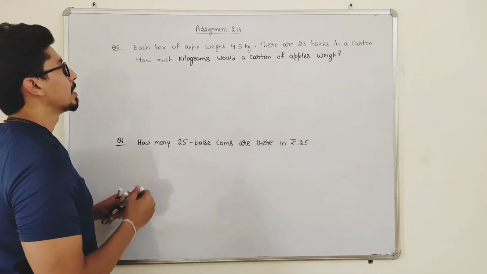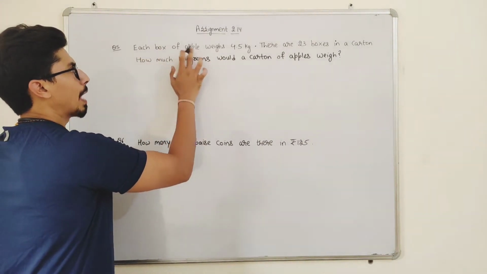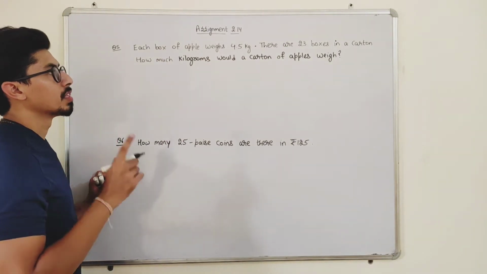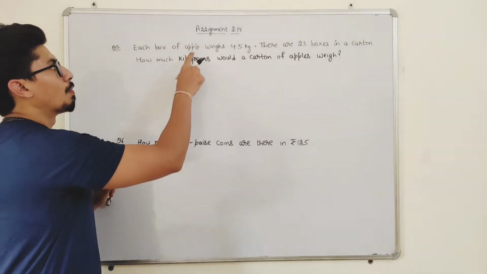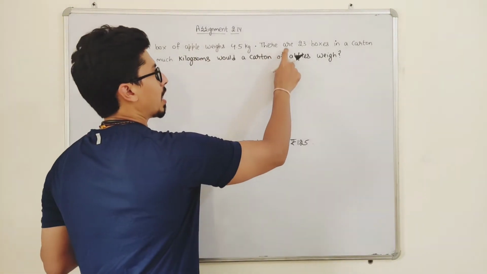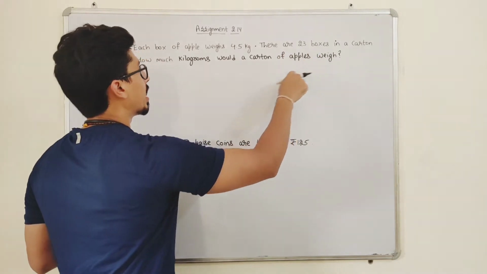Each box of apple weighs 4.5 kg and there are 23 boxes in a carton.